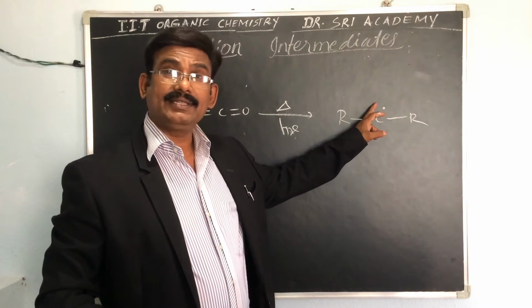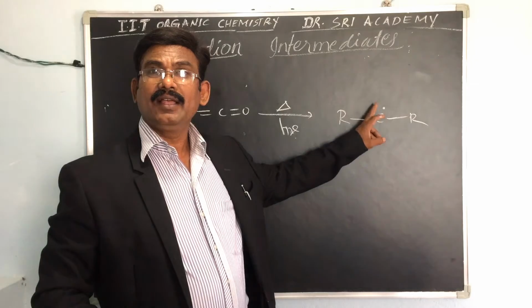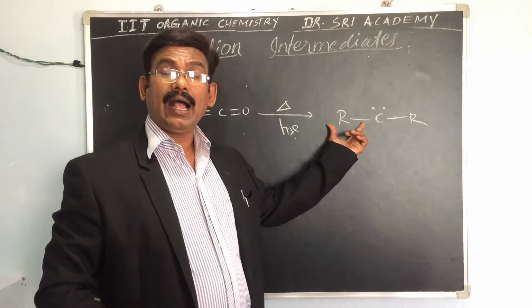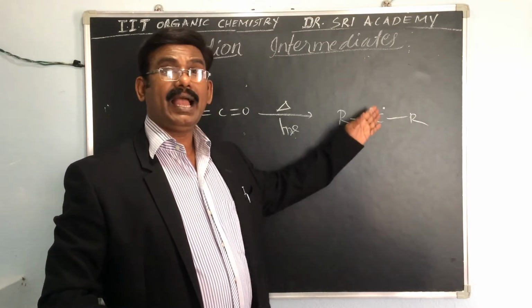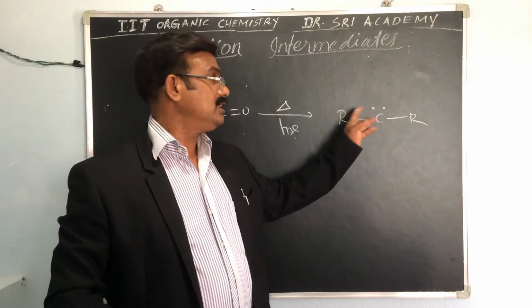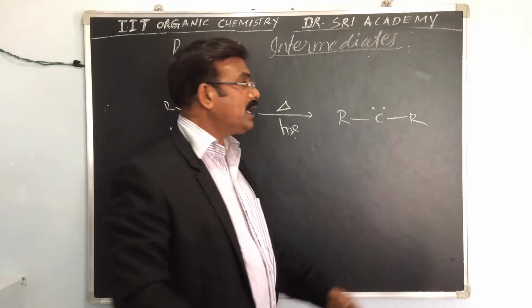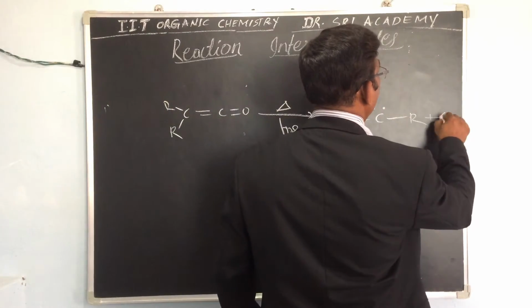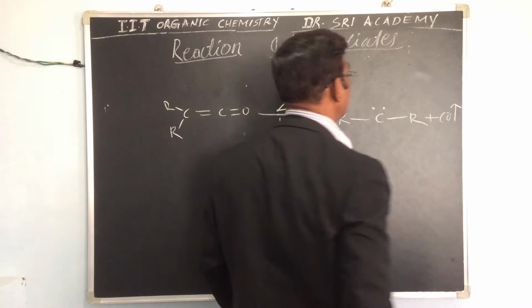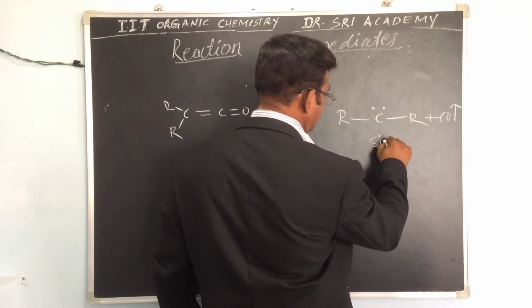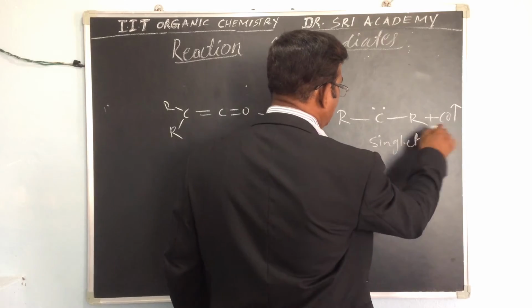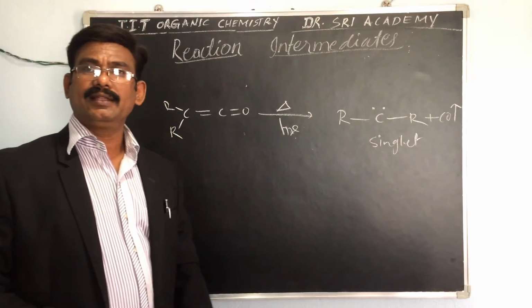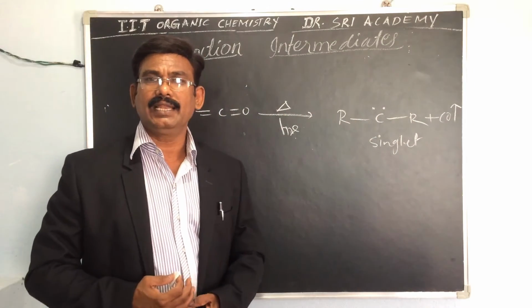These two electrons are opposite, and one is the unhybridized p orbital. These two are the covalent bonds. And carbon monoxide is released. This is called the singlet generation of carbene.